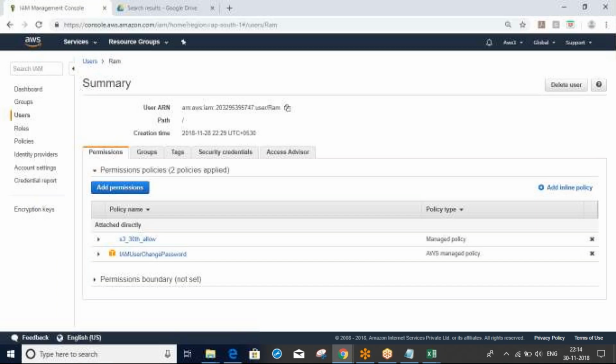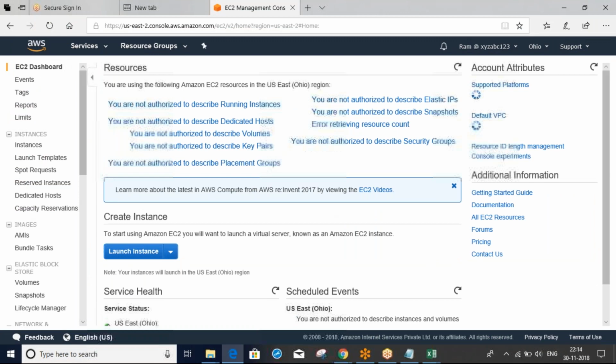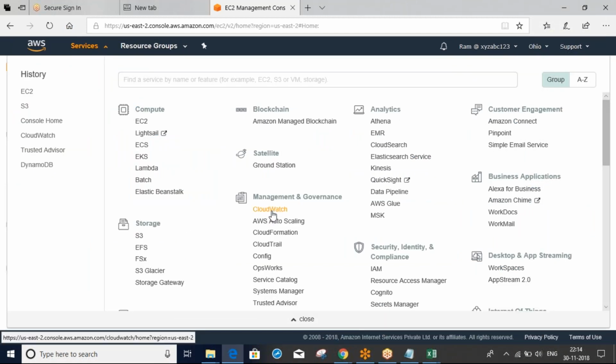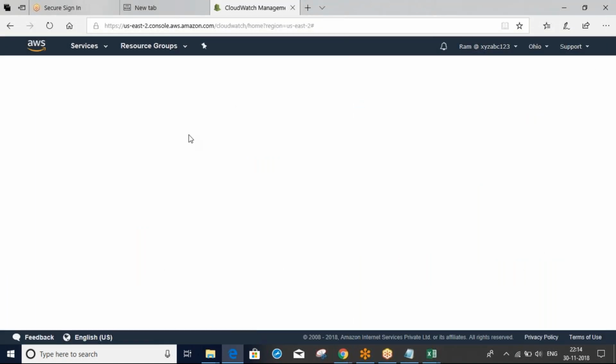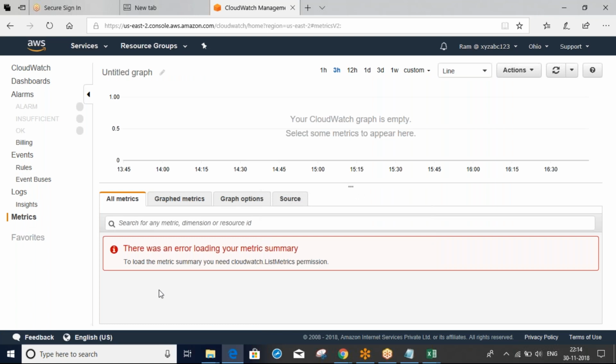If we access any other EC2, I can't access. Why? Because here we provided only S3 related access, right? So that's why we can access only S3. For other services like EC2, you can see you are not authorized. Same thing, if we click any CloudWatch, I can't. Just try to create anything and you will get an error. You can see there was some loading, and then an error.